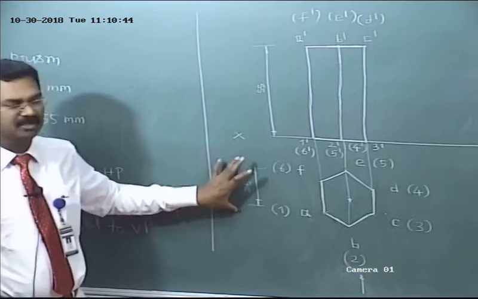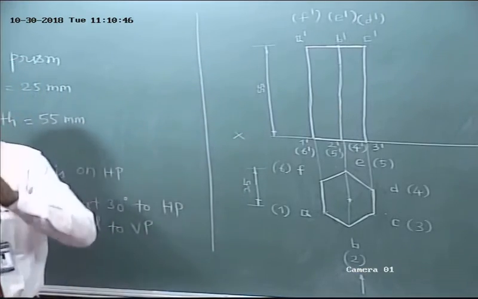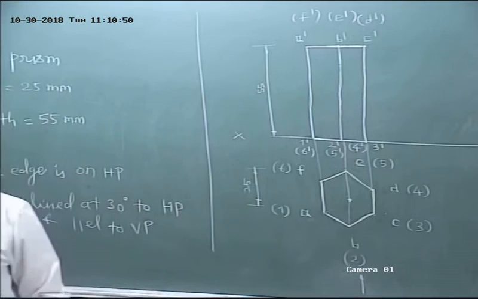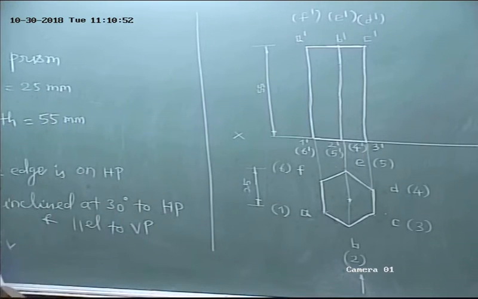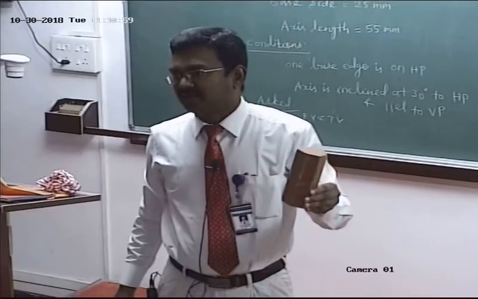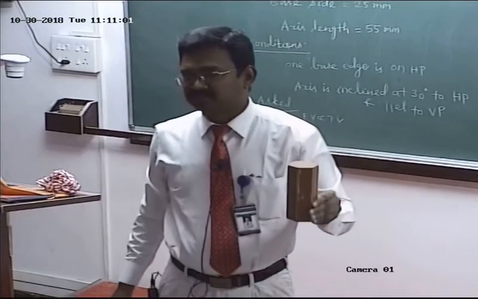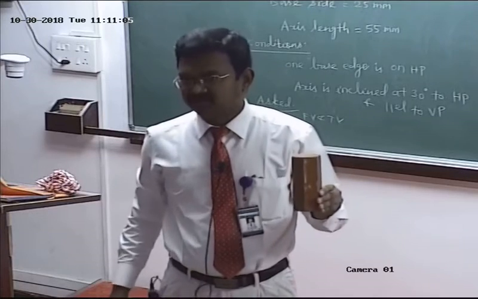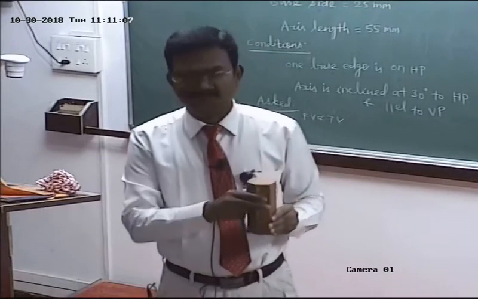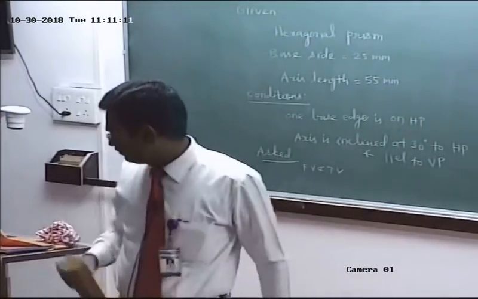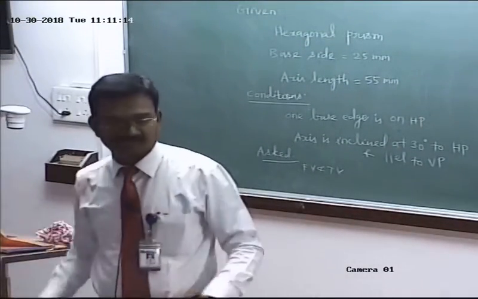So base height 25 mm, height 55 mm. So far we have discussed only step 1. What is step 1? In step 1, we assumed that the axis is perpendicular to HP and parallel to VP. For this assumption, we have drawn the top view and front view. That is step 1: first step, front view and top view. First complete it. Then I will tell you how to execute the second step.